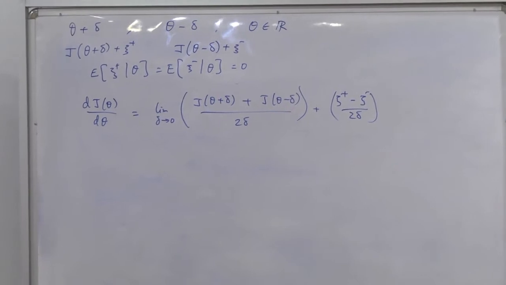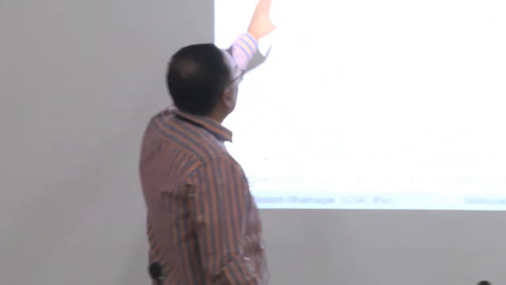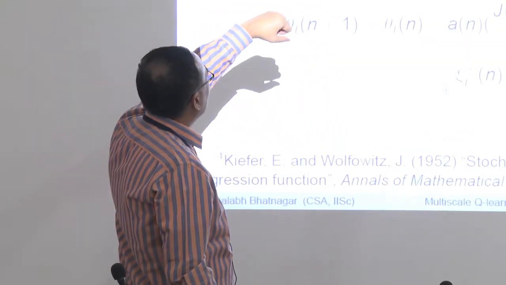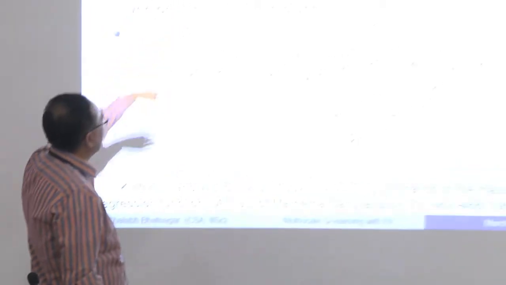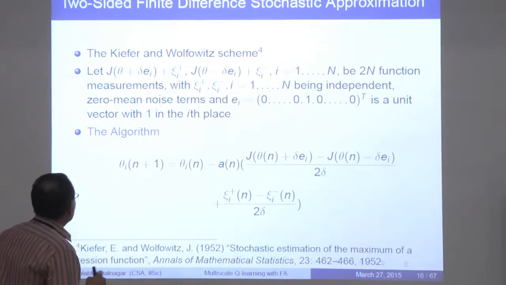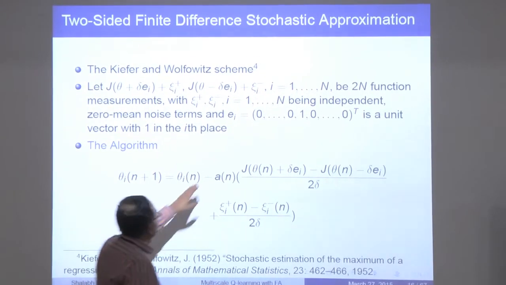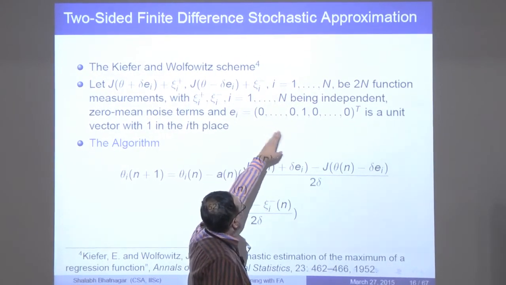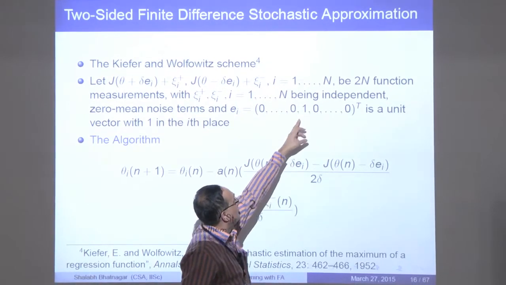Now, if you have an n-dimensional parameter, say theta is some capital N-dimensional quantity, let's say e_i is the vector of all zeros except that a one is sitting in the ith place.